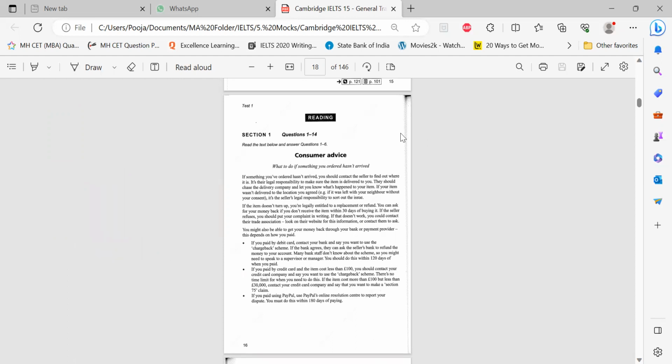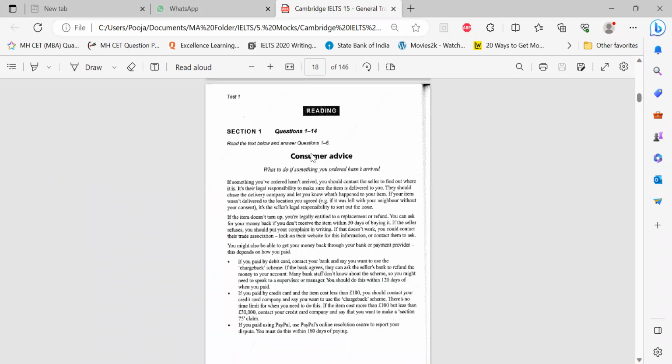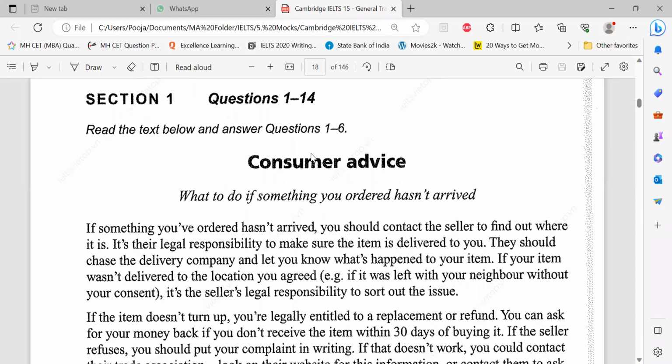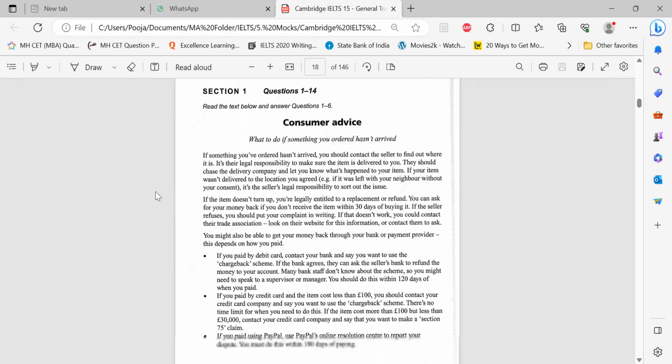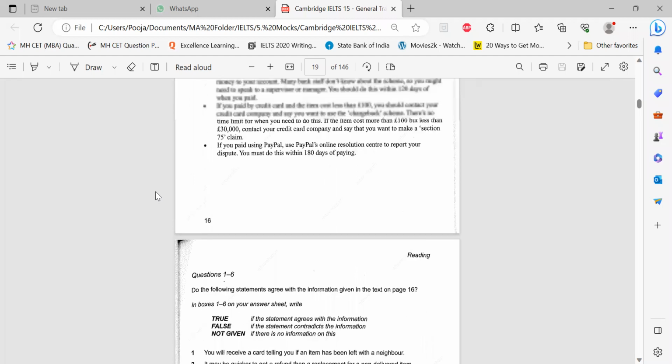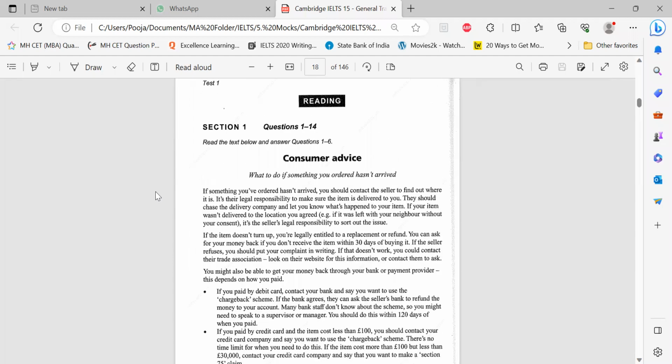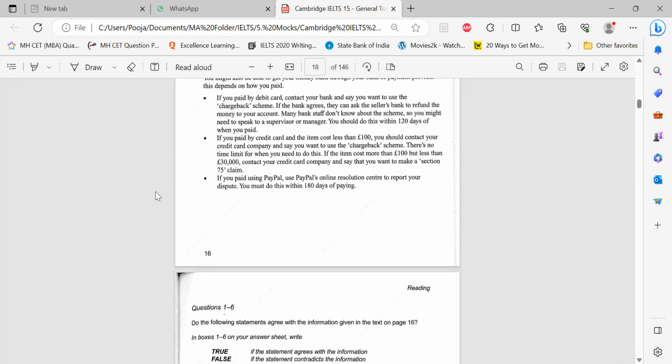Okay. Now, let me tell you what we have to do first. Now, the general thing from school days, we have been taught that, okay, we have to read the passage first and then the question. Okay. Now, in reading, in IELTS reading, we will follow that only for certain types of questions. For other types of questions, we'll do ulta, exactly opposite. We will read the questions first and then come back to the passage. Now, how do I decide the sequence? Passage followed by questions or questions followed by passage? So I need to understand which questions are in sequence.